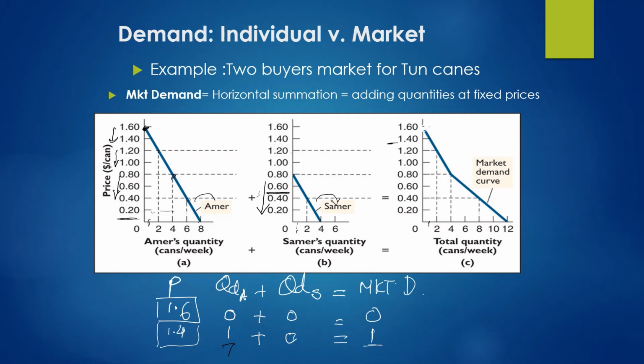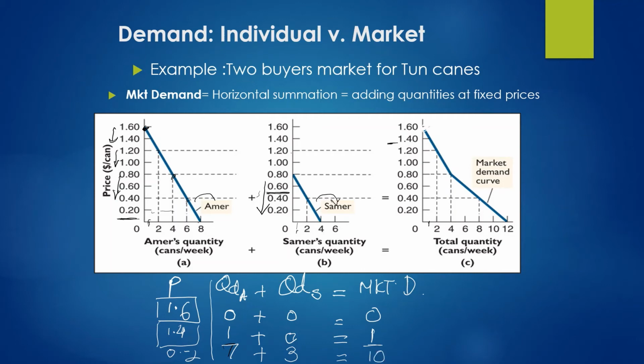It is 7 at $0.2. So it is 7 for Amar. And what about the other guy? At $0.2, Summer is actually demanding 3 cans per week. So total demand is equal to 10, right?